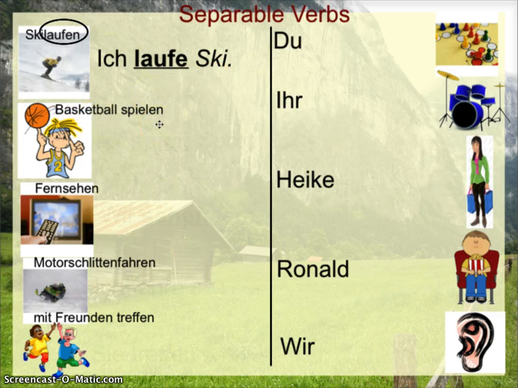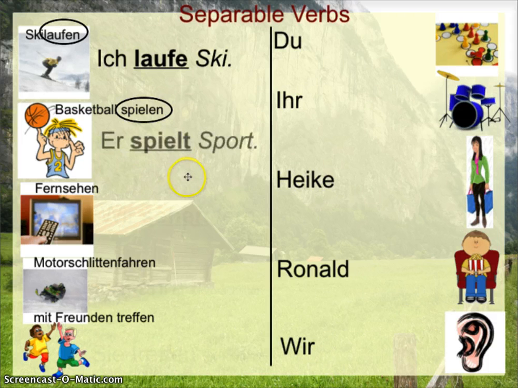Basketball spielen works much the same way. What's the part that you do? Do you basketball or do you play? Well, the answer is that you play. So instead of saying ich Basketball spielen or ich Basketball spiele, we want to look at spielen here and think ich spiele Sport or ich spiele Basketball. Okay, so we have the verb here matching the ich that's going to get the ending. Nothing has to happen to this other part here. Nothing has to happen to the basketball or the sport.